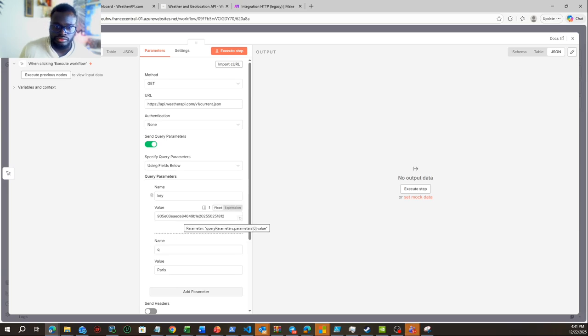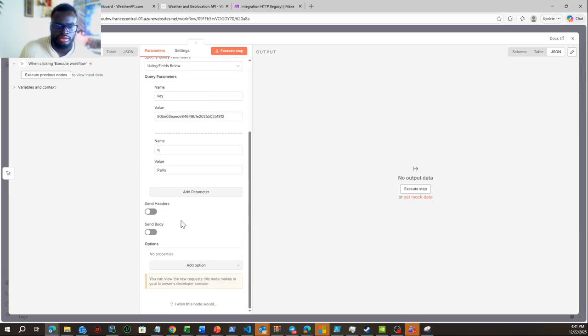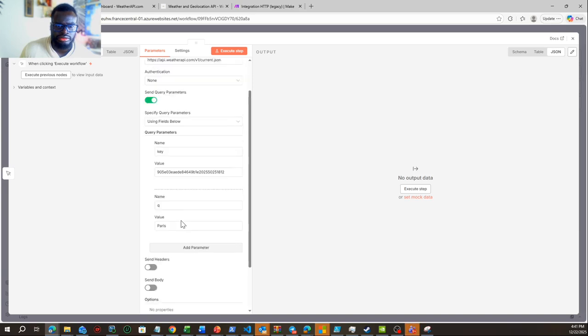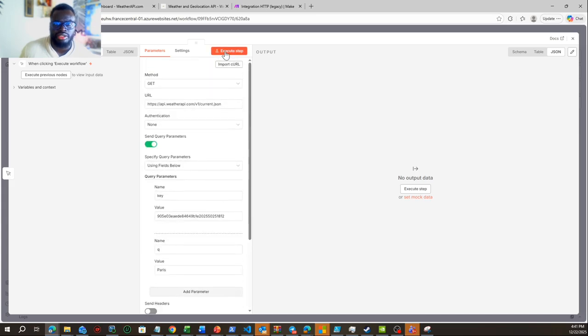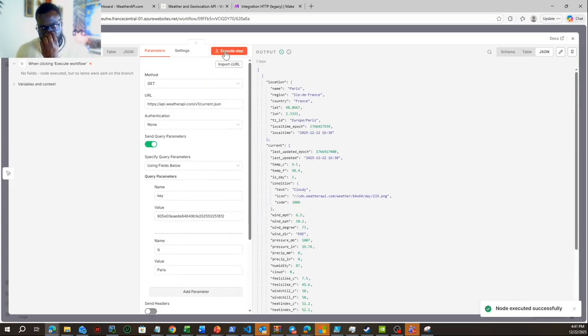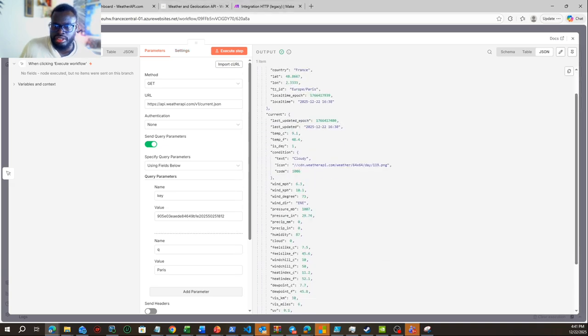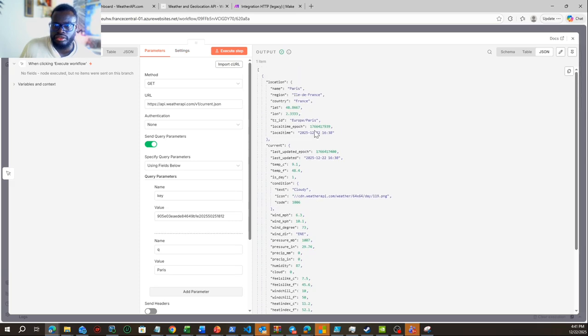So once done, all I have to do is to test this. Let me execute this. There you go. So this worked. It's great. So what I have to do is do this, and then you can see here in JSON basically the information we have about Paris and the current temperature and so on, the cloudy.